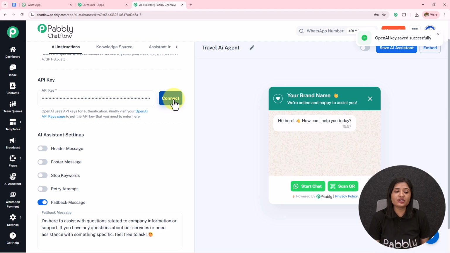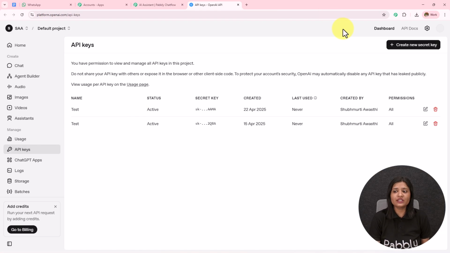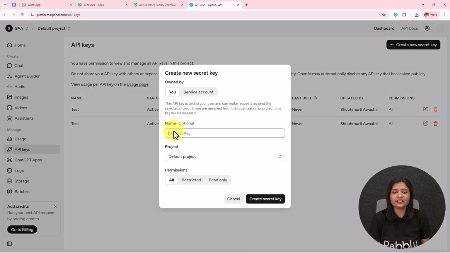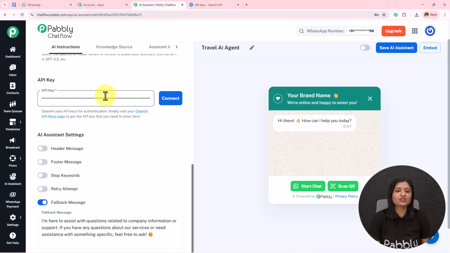Now how are we going to generate this API key? For that, in the help desk, this hyperlink is provided to me. If I open this, I will land on the API keys page of OpenAI. To create a new token, you simply have to click on this create new secret key. First, you have to provide the key name. So let's say the key is test. The project will be default project, the permissions will be all, and then you simply have to click on this create secret key. A new API token will be provided to you, which you need to copy and paste over here.